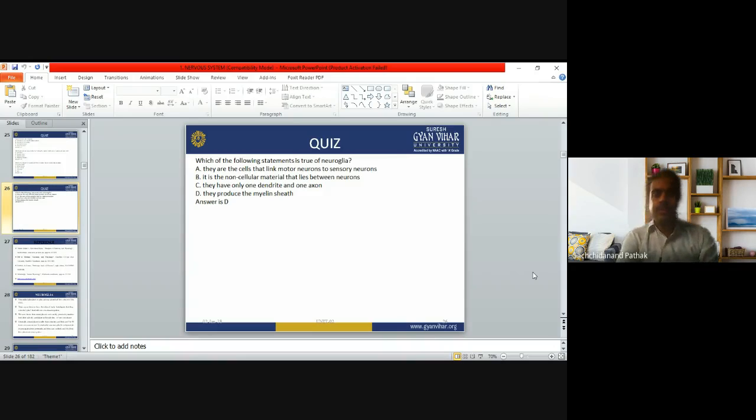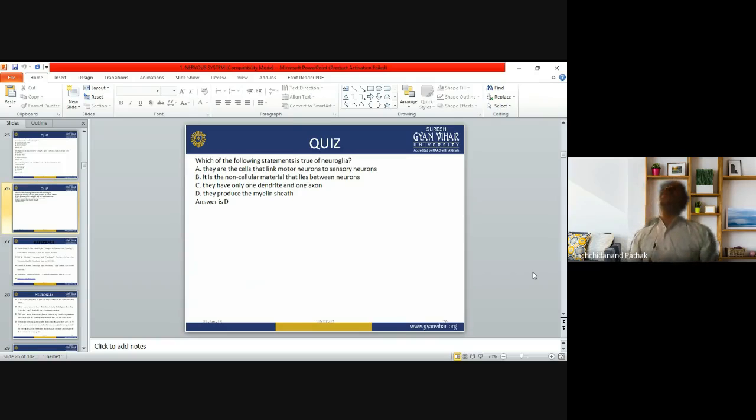It is the non-cellular material that lies between the neurons. They have only one dendrite and one axon. Or do they produce a myelin sheath? Which of the following statements is true for the neuroglia?